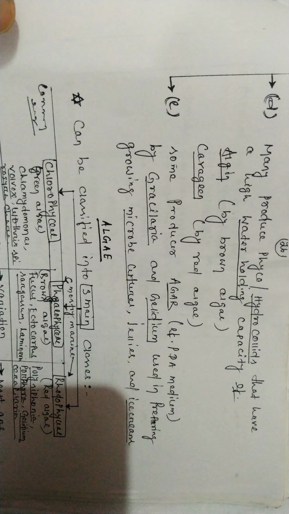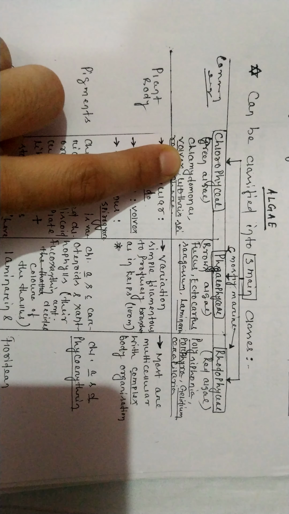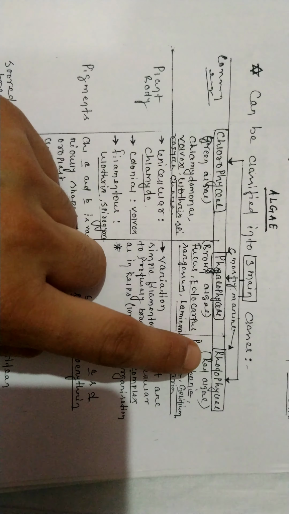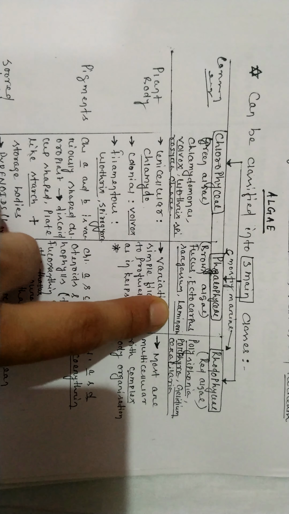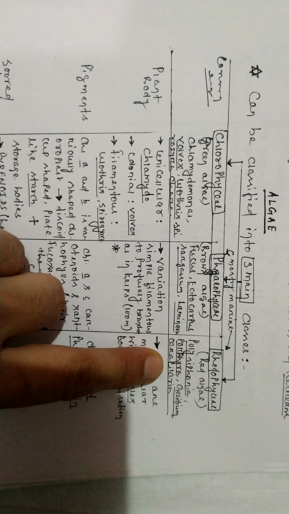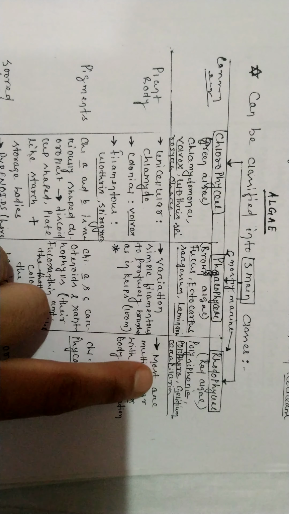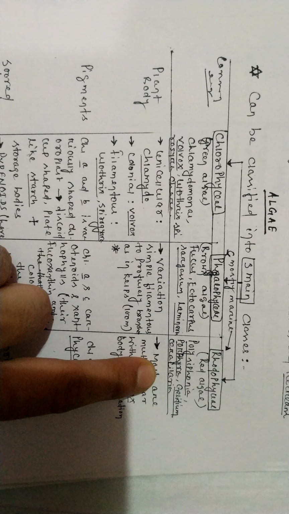Algae are classified under the common names Chlorophyceae, Phaeophyceae, and Rhodophyceae. Chloro means green algae, Phaeo means brown algae, and Rhodophyceae are red algae. Examples: Chlamydomonas, Volvox, Ulothrix, Fucus, Ectocarpus, Sargassum, or Laminaria. Polysiphonia, Porphyra, Gelidium, Gracilaria. These are your red algae.